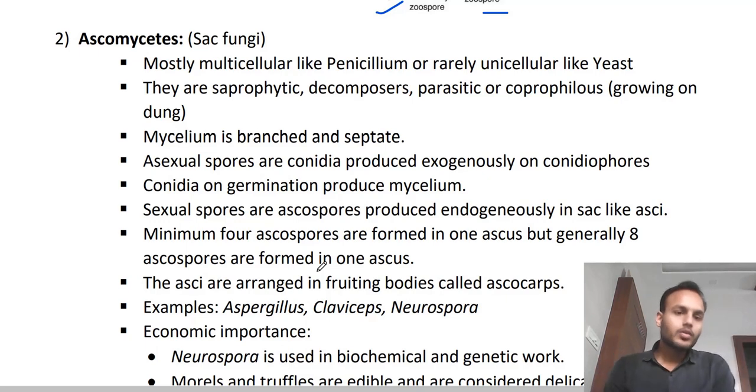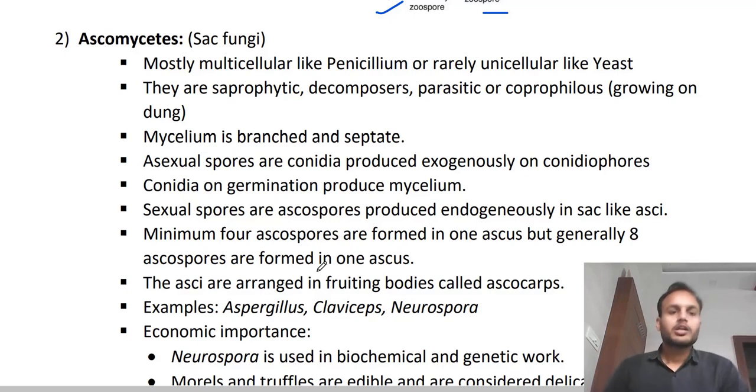Ascomycetes. Why are they called so? Because they are producing spores in ascus, right? That's why their name is Ascomycetes. And they are called sac fungi. Sac means hollow structures; in this, the ascus is present in which spores are produced. That's why they are called sac fungi.